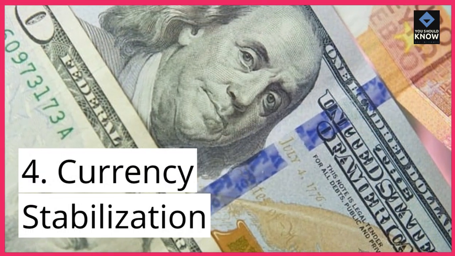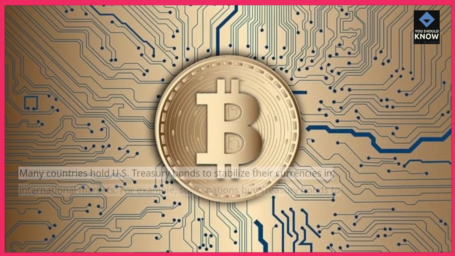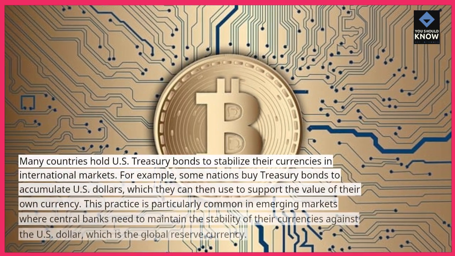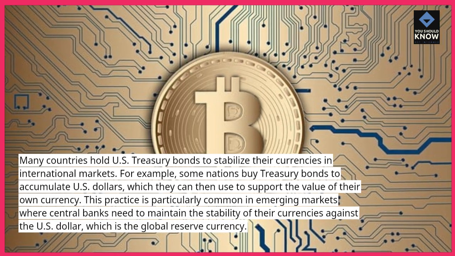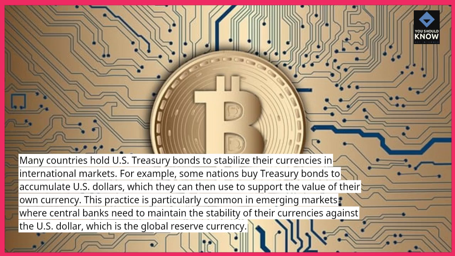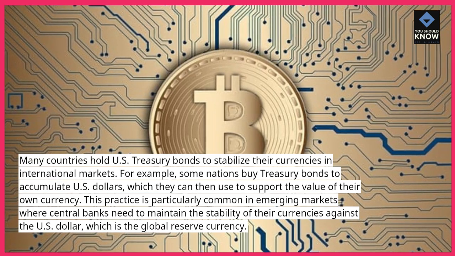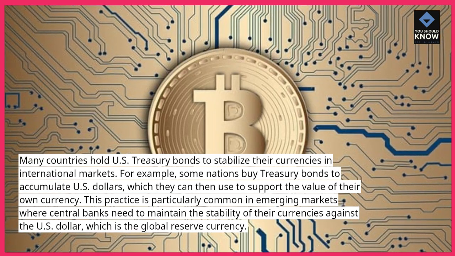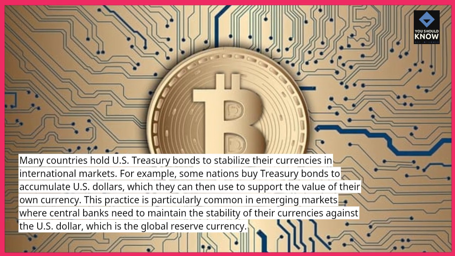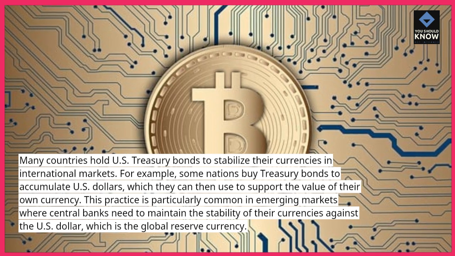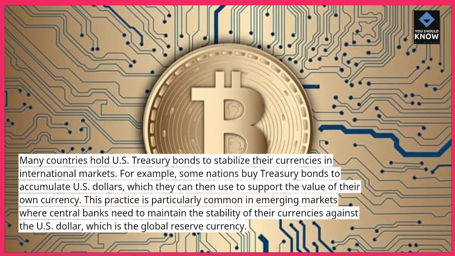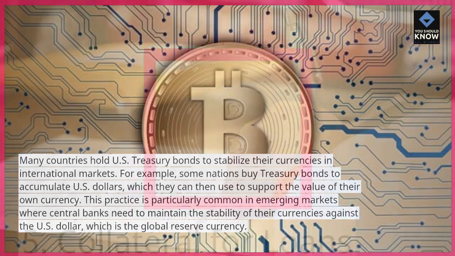4. Currency stabilization. Many countries hold U.S. Treasury bonds to stabilize their currencies in international markets. For example, some nations buy Treasury bonds to accumulate U.S. dollars, which they can then use to support the value of their own currency. This practice is particularly common in emerging markets where central banks need to maintain the stability of their currencies against the U.S. dollar, which is the global reserve currency.